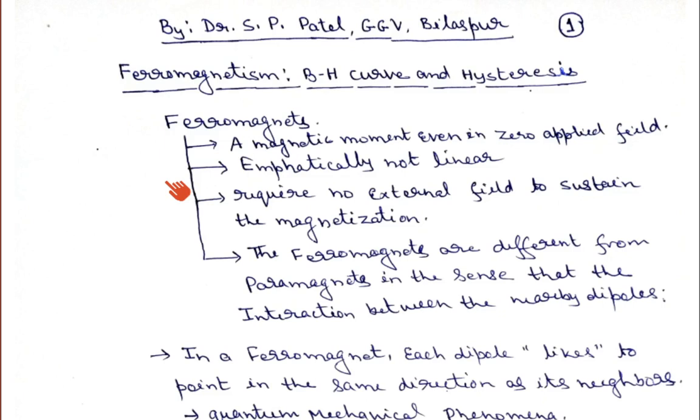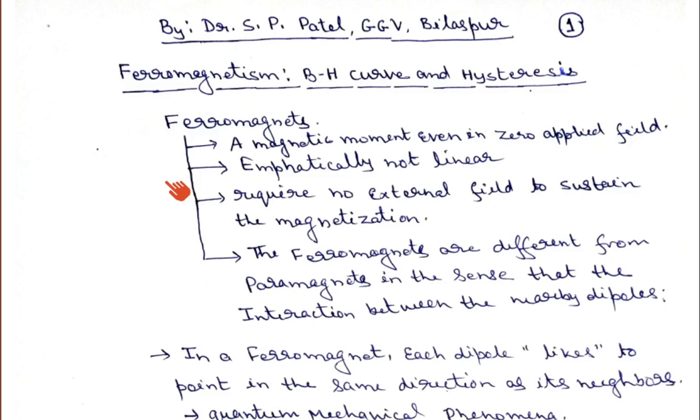Okay, Langevin theory of diamagnetism is there, and so many theories are there. Quantum mechanical aspects also have to be included, but I have not gone into the detail because that is not in our scope, and that is beyond my scope. We are learning electromagnetic theory, so that is part of solid state physics. Maybe when you go to a higher class, you will learn. So that is why I am not touching those parts here.